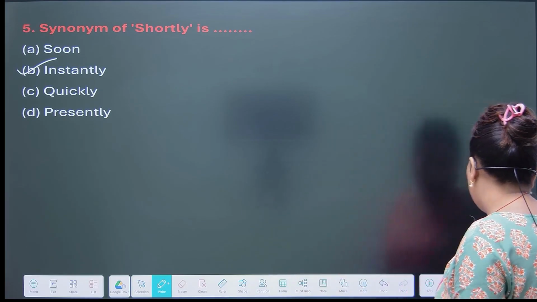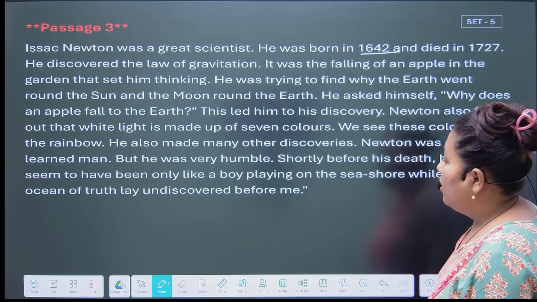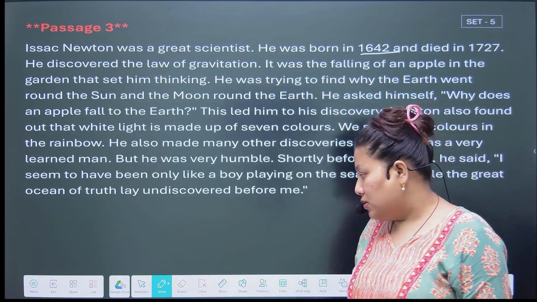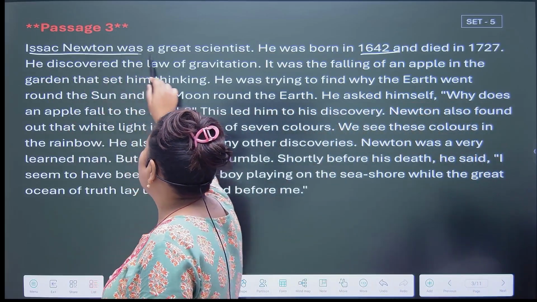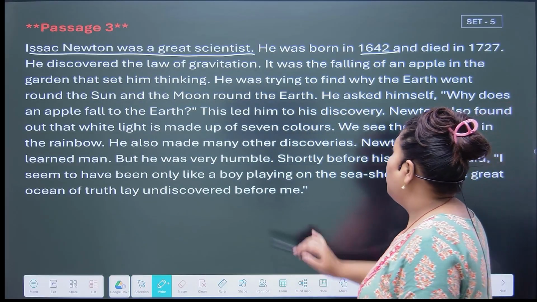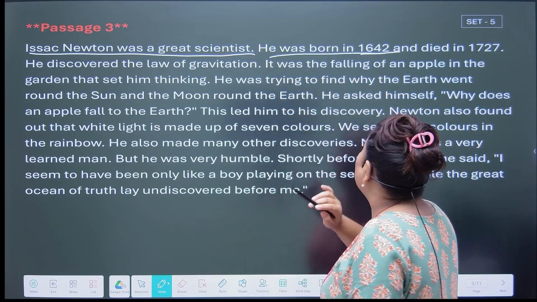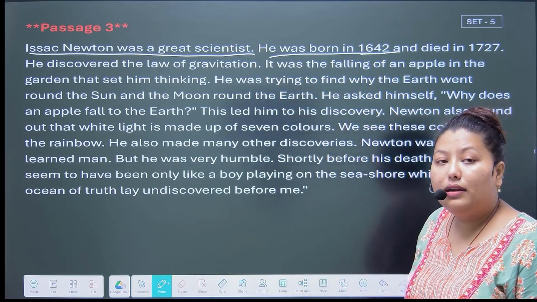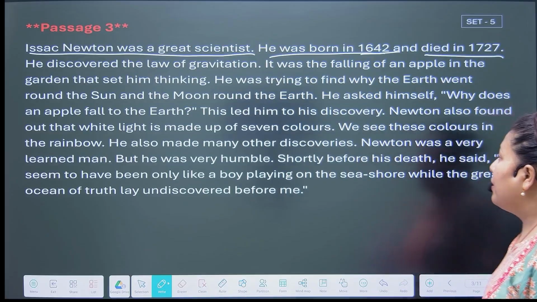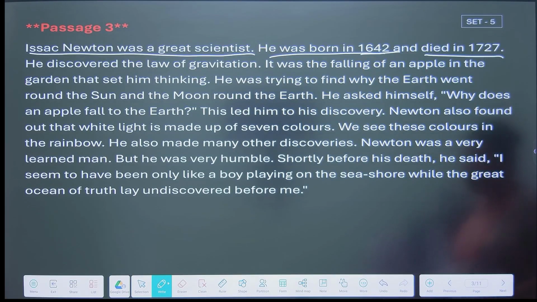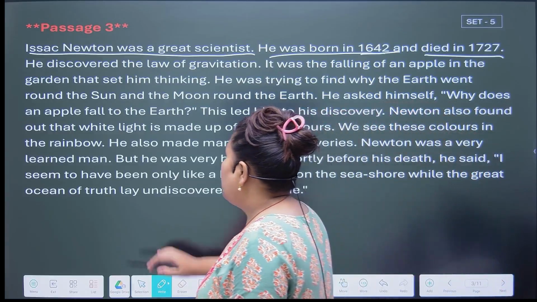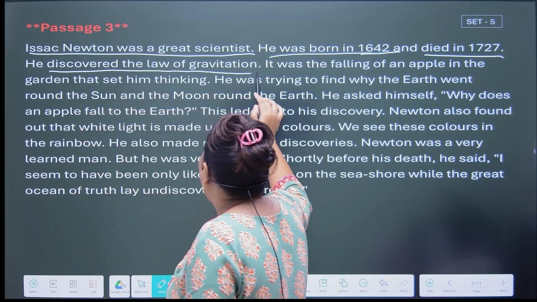Now we will see what other question can ask from the passage. So the first question from the passage is, who was Isaac Newton? So the correct answer is Isaac Newton was a great scientist. Next, when he was born? So Isaac Newton was born in 1642. And when did Isaac Newton died? So Isaac Newton died in 1727. Next question, who discovered the law of gravitation? So the answer is Isaac Newton discovered the law of gravitation.